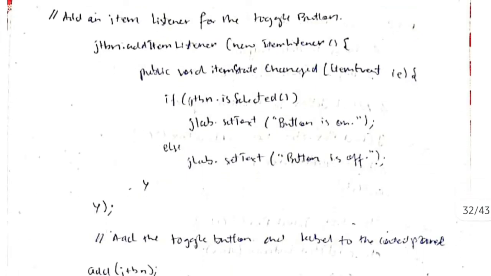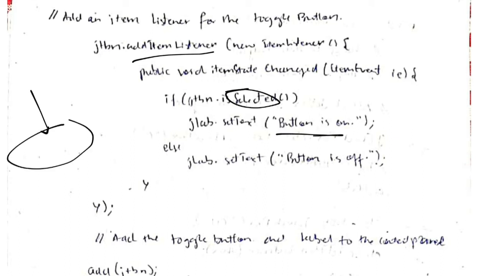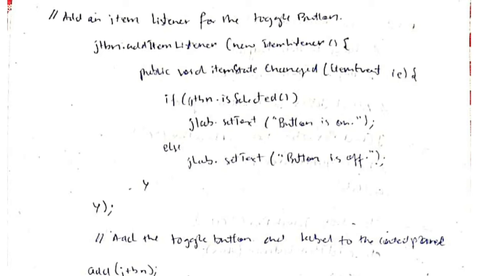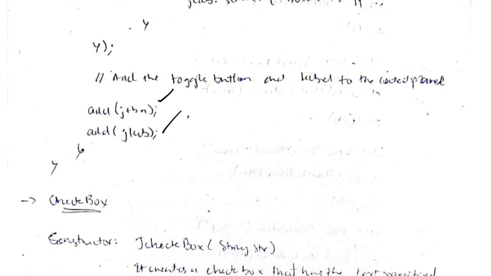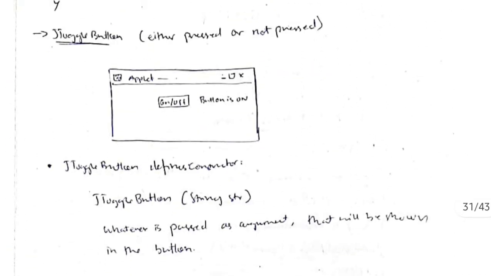When we set the listener, what happens is, if I click the item, what should be shown is specified. If it is selected, it should show button is on, or else it should show button is off. So this is how we set a listener and the associated function with it. After that we will be adding the label and the button to the content pane. So finally it will look like this, and its function is as follows.